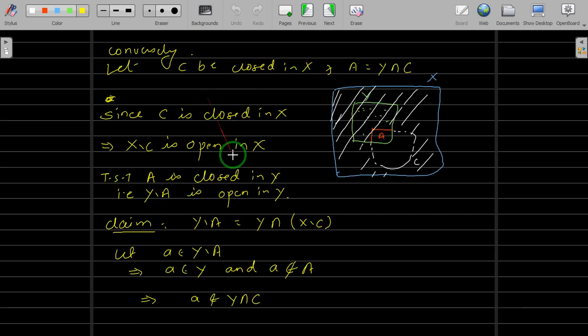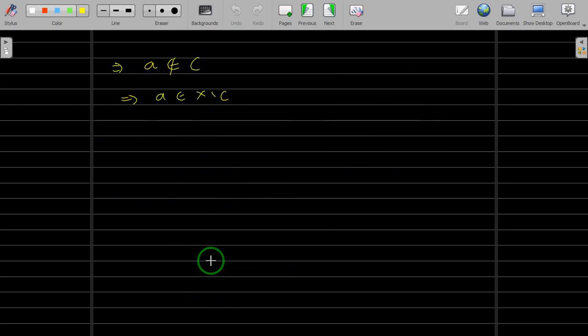And here we have already stated that this A is in Y, and here we have proved that this A belongs to X difference C. This implies this A belongs to Y intersection X difference C, and hence we have taken a point in Y difference A. So this implies Y difference A is a subset of Y intersection X difference C.